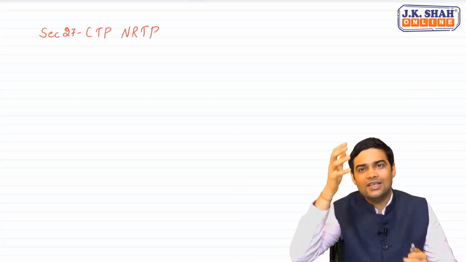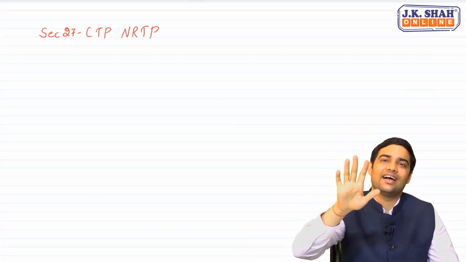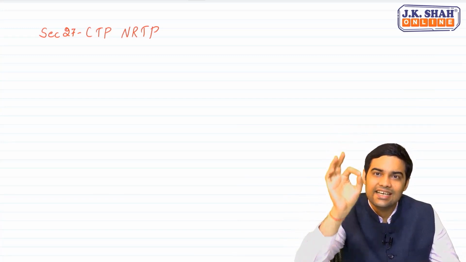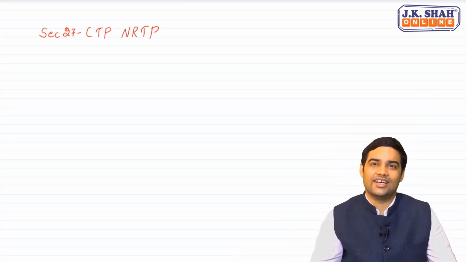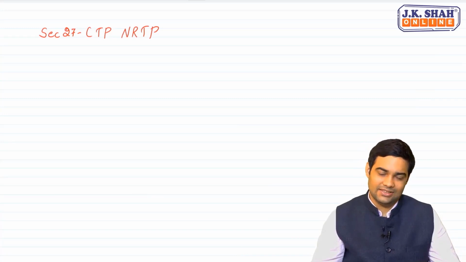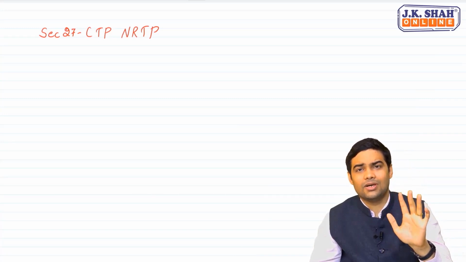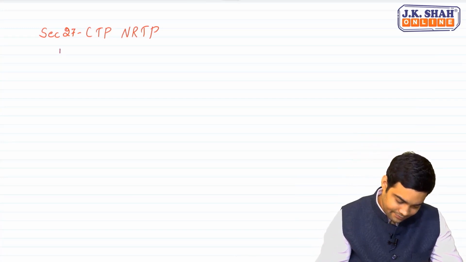Apply the same thing for a person who is coming from outside India and selling in India. That person does not have a fixed place of business or residence in India, and that's why he would be regarded as a non-resident taxable person. 5 key points which you should remember for CTP or NRTP. 1. They have to pay taxes in advance.